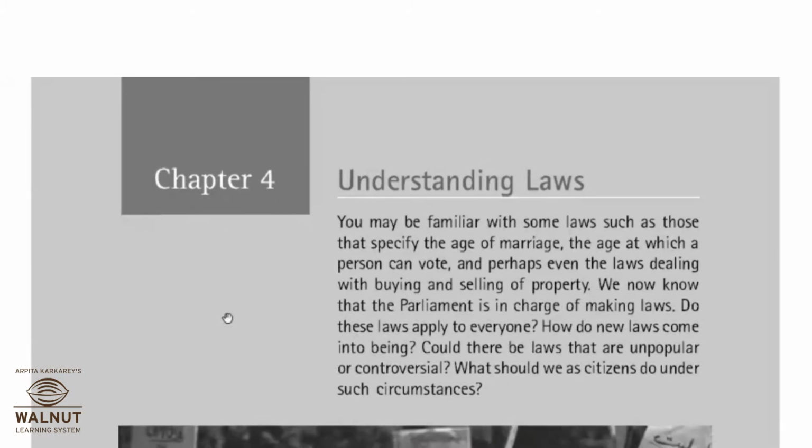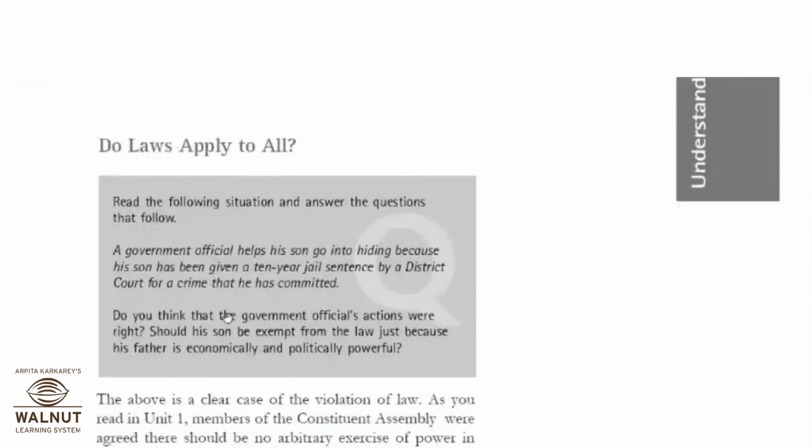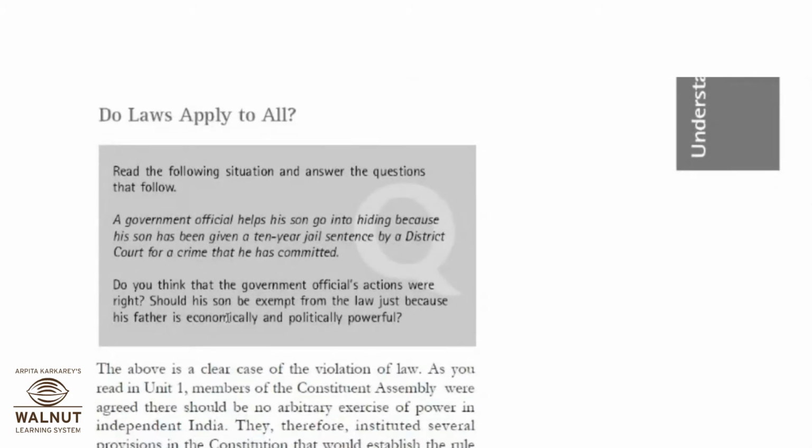See, first we'll look at a situation here. Rasmin, can you read this situation for me? Yes, ma'am. A government official helps his son go into hiding because his son has been given a 10-year jail sentence by a district court for a crime that he has committed.